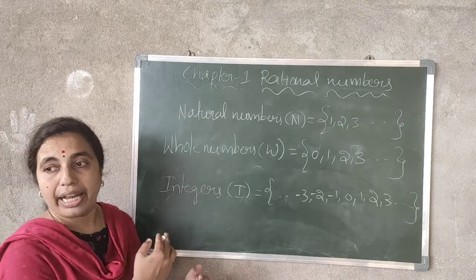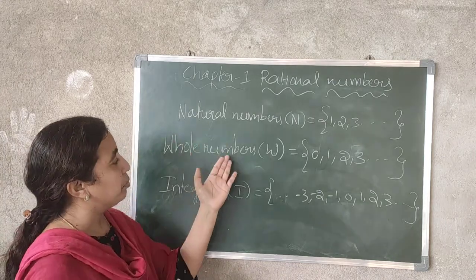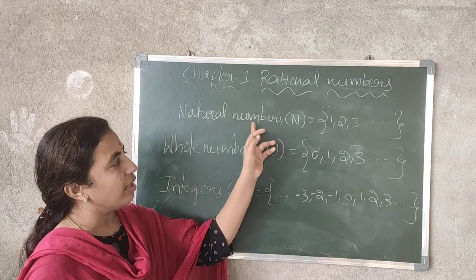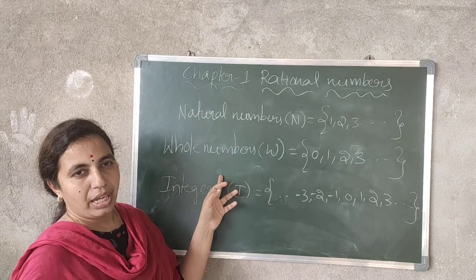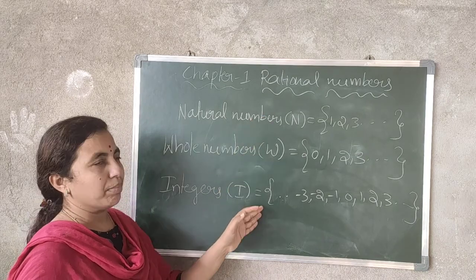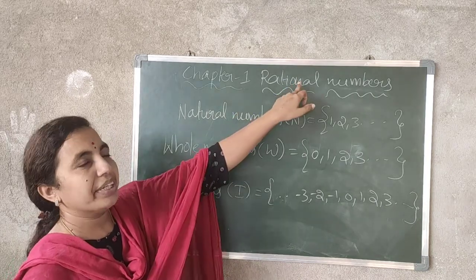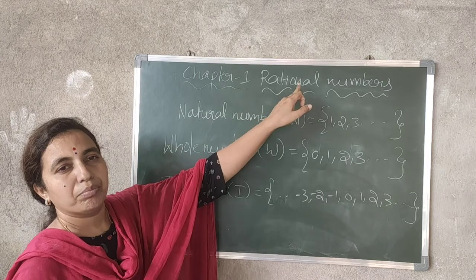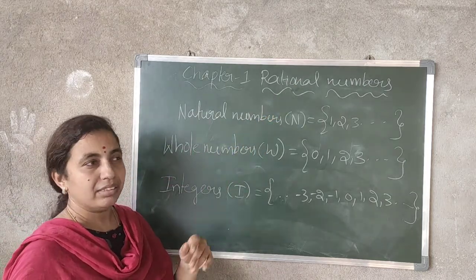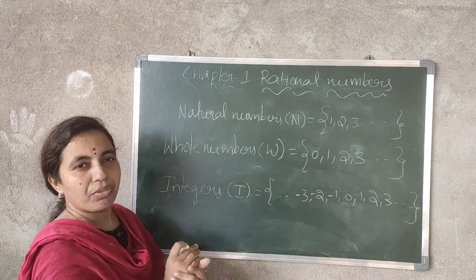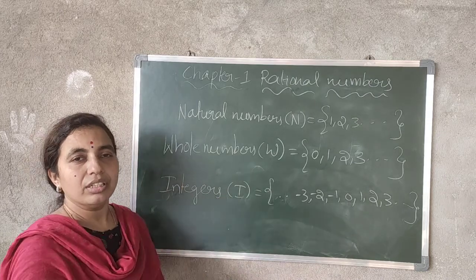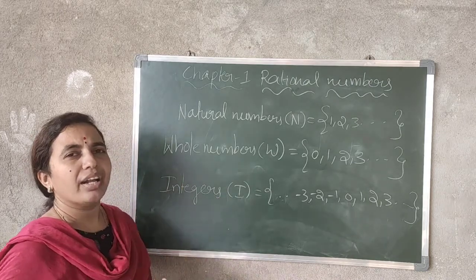So here, for natural numbers, whole numbers and integers, if you observe, natural numbers are a subset of whole numbers and whole numbers are a subset of integers. Now all these numbers are subsets of rational numbers, which is the next set of numbers you are going to learn. That means all the natural numbers are rational numbers, all the whole numbers are rational numbers, and all the integers are also rational numbers.